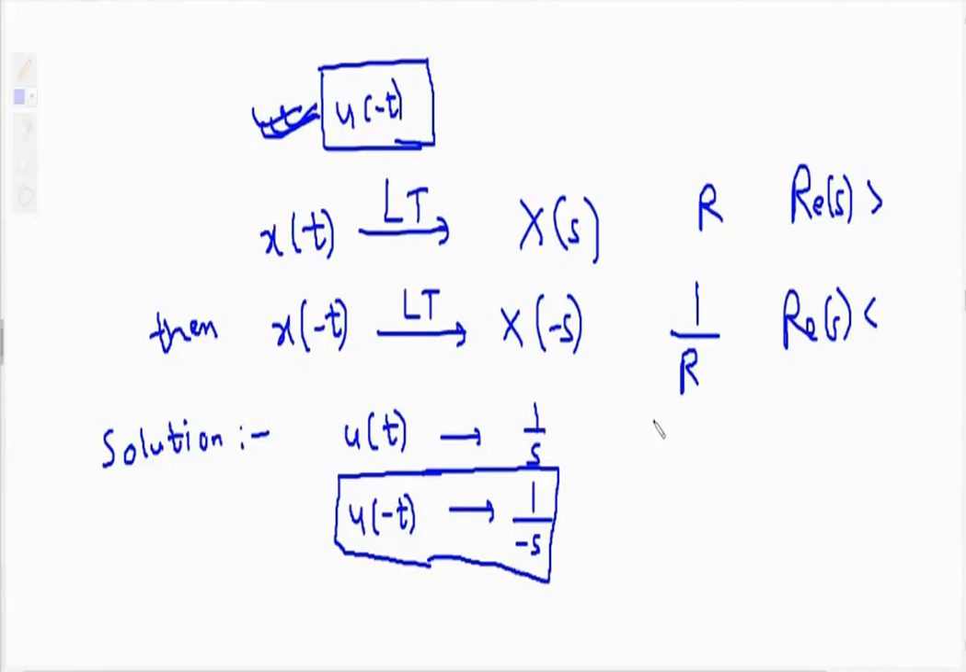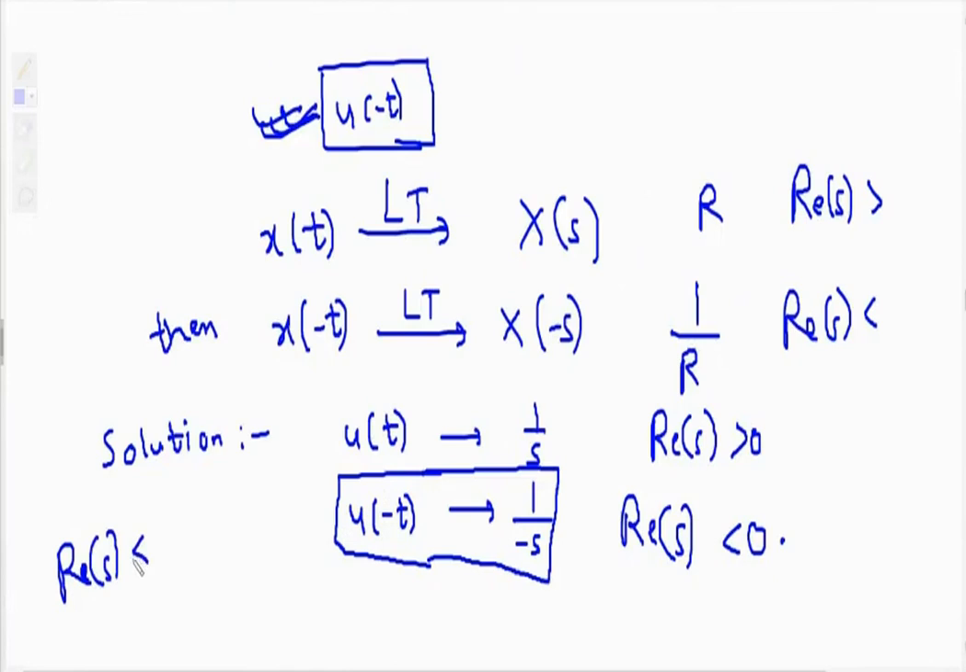Now ROC: earlier the ROC was real of s greater than 0. Now for u of minus t, the ROC will be real of s less than 0. So this is the ROC. Also, I told you while explaining the property that u of minus t is a non-causal signal, and for a non-causal signal we have to take the ROC as less than. For a causal signal, that is u of t, we take the ROC as real of s greater than. I have already explained this in the property.